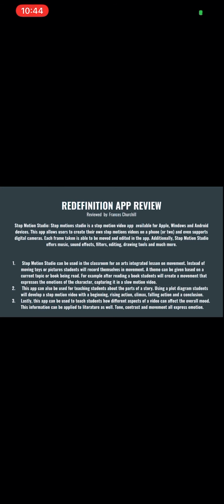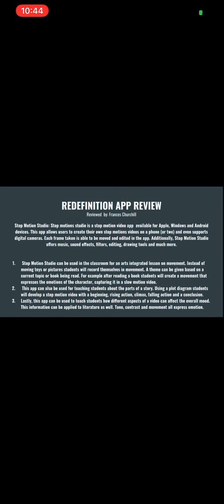Ways that it can be used in the classroom are that Stop Motion Studio can be used for an arts integrated lesson or movement. Instead of moving toys or pictures, students will record themselves in a movement. A theme can be given based on a current topic or book being read. For example, after reading a book, students will create a movement that expresses the emotions of the character, capturing it in a slow motion video.